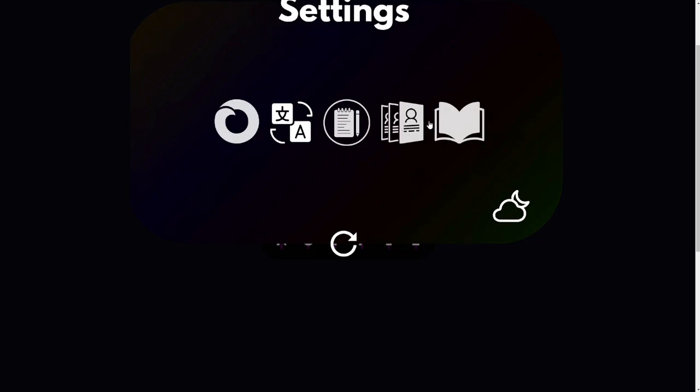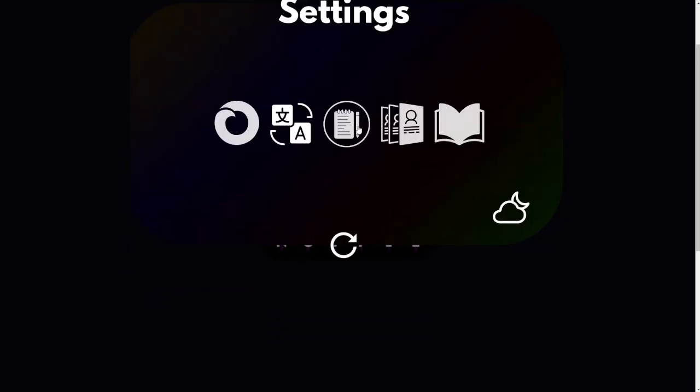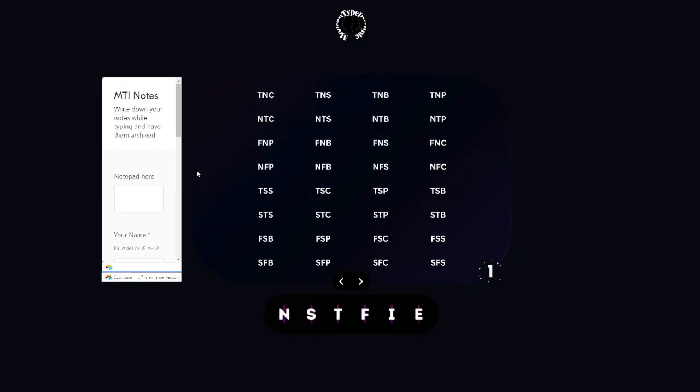Other than that, we can activate multiple things, by the way, as long as they're not within the same place. And then you can activate the notepad, and the notepad is absolutely wonderful. You can write whatever you want in the notepad when typing someone. Very helpful. I recommend writing your name or some pseudonym, and then the name of the person you're typing, and then you can give them the type here using just the Jung code. That should be fairly simple for everyone. If you know MTT or OPS, you get a few more options in terms of what specifically you want to type them with. Absolutely wonderful.